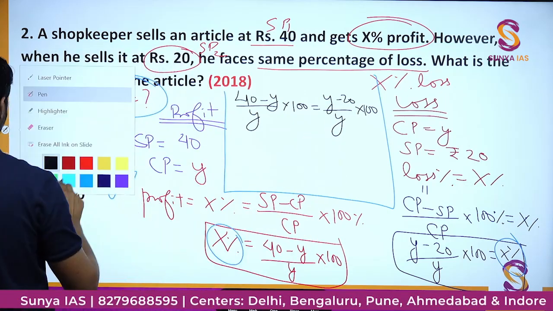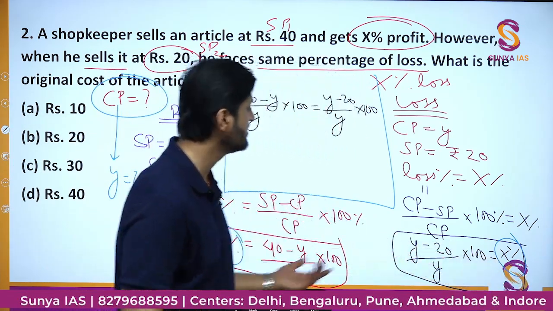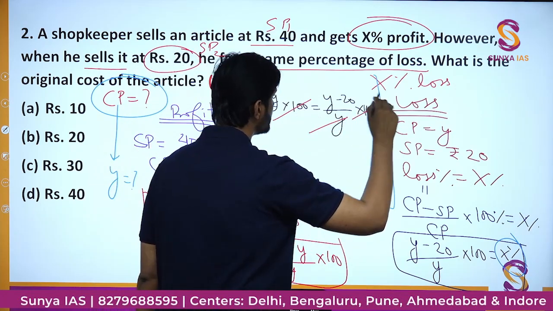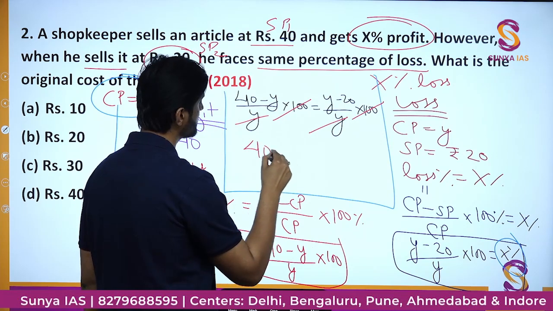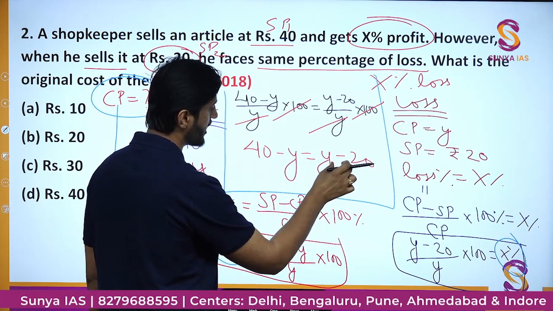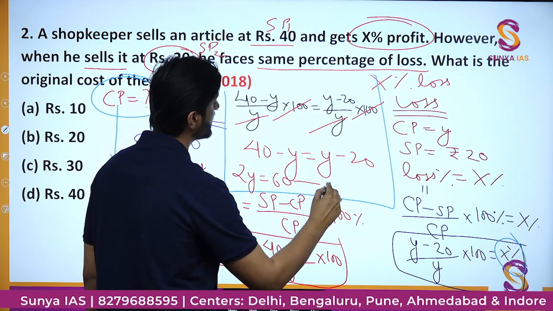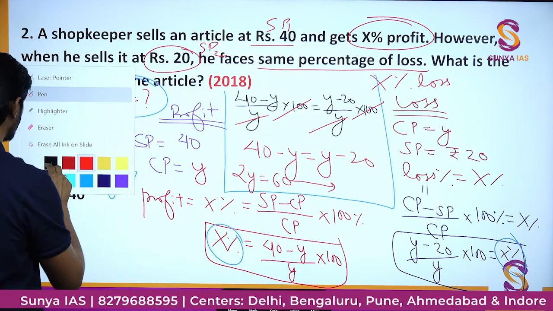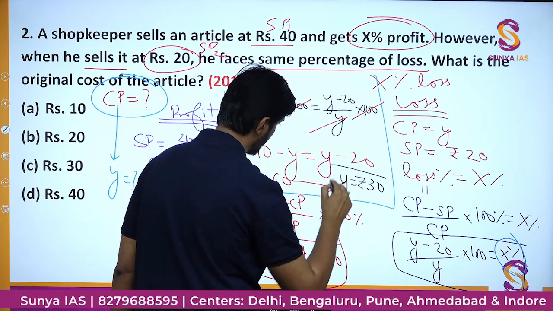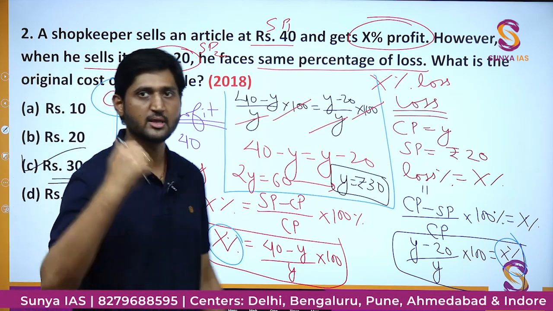If you guessed it right, very well. Even though this is not the only method, other methods are there, the ultimate thing is you will get rid of this Y and this 100, and you will be left with 40 minus Y is equal to Y minus 20. Ultimately, bring Y's on one side and these numbers on one side, you will get 2Y is equal to 60. The ultimate value of Y is rupees 30. So option number C is going to be the correct option in this particular case.